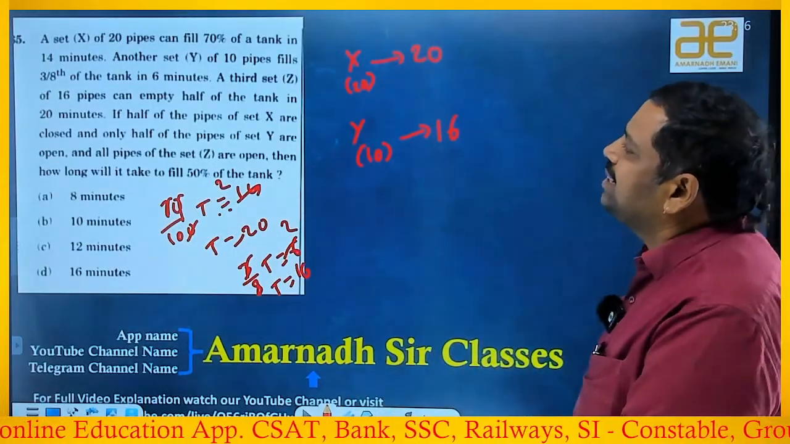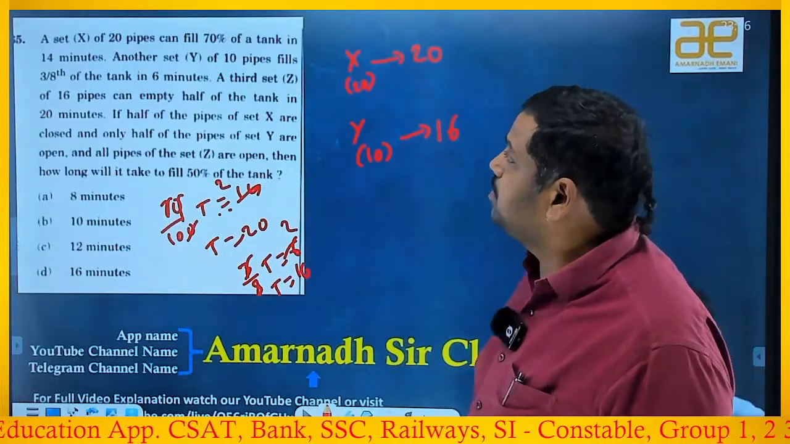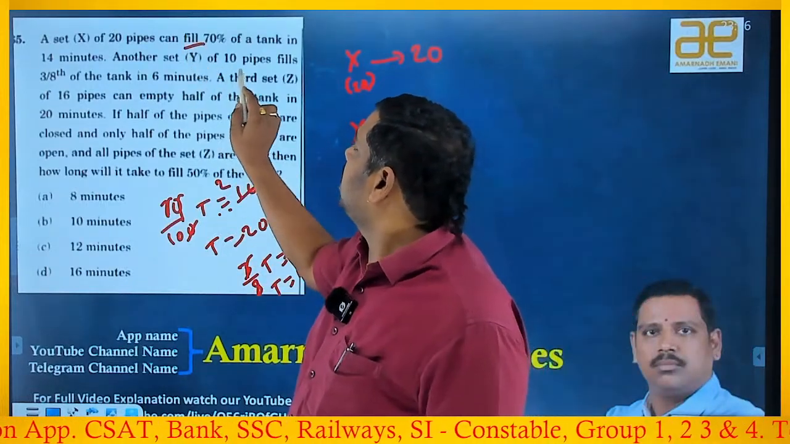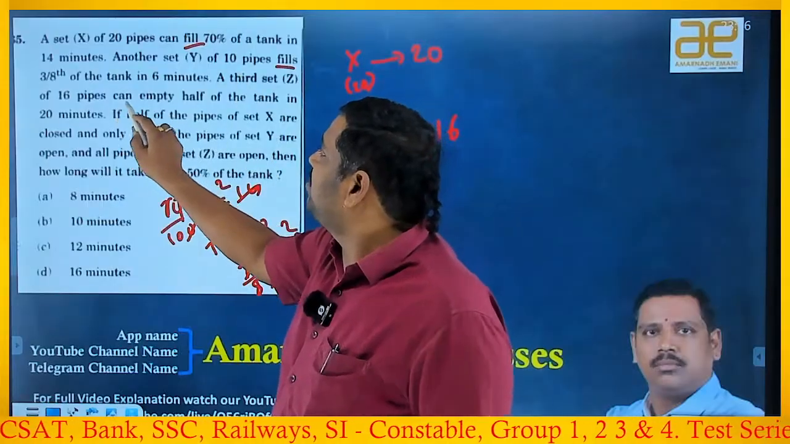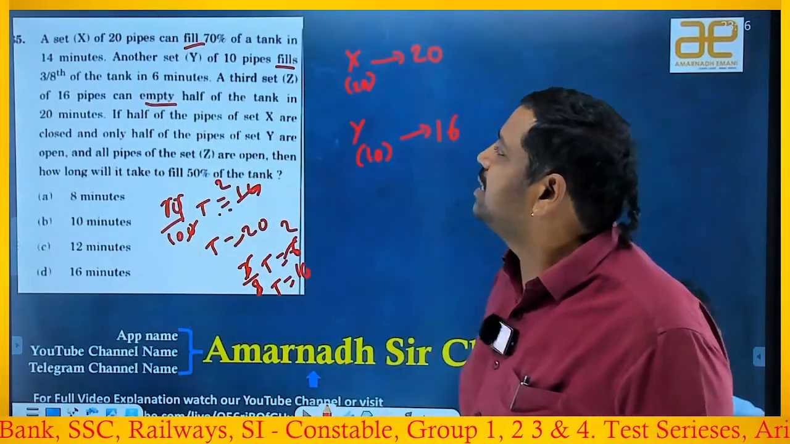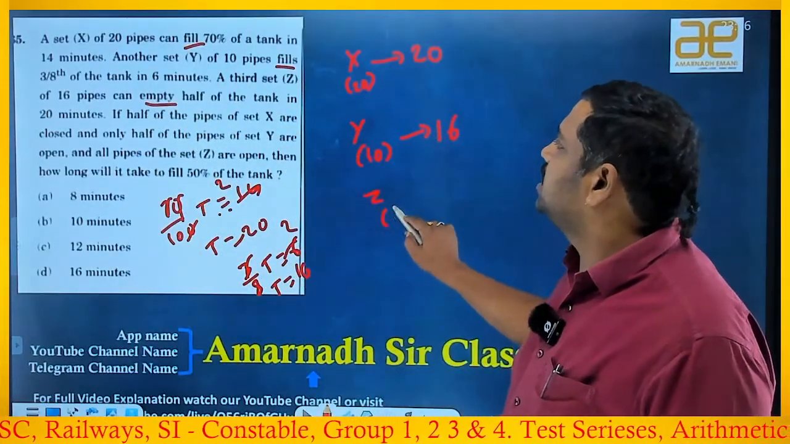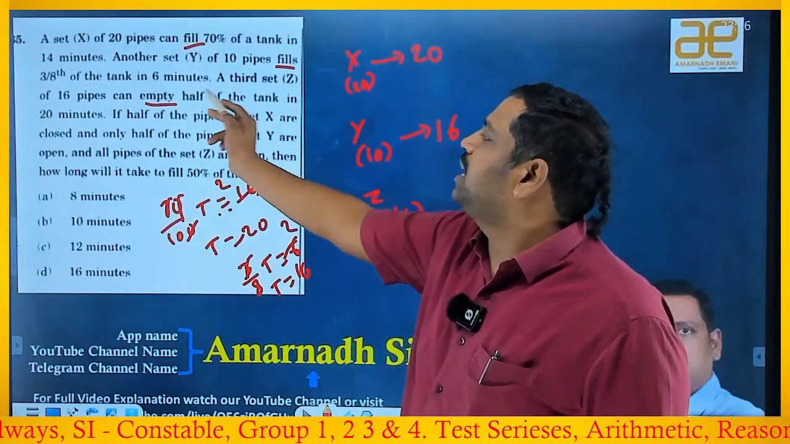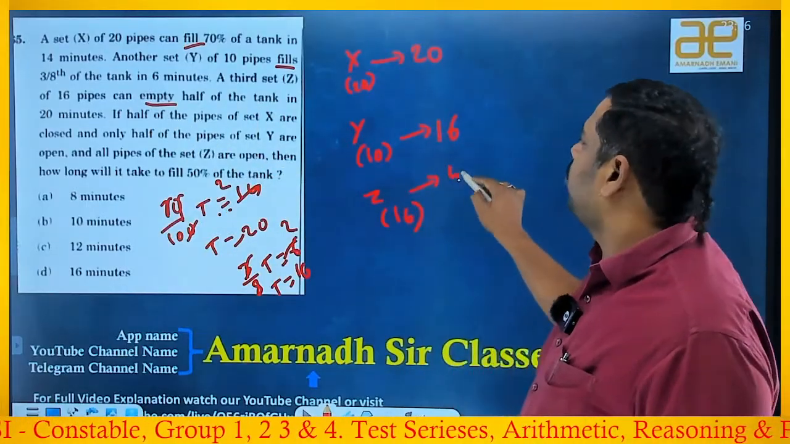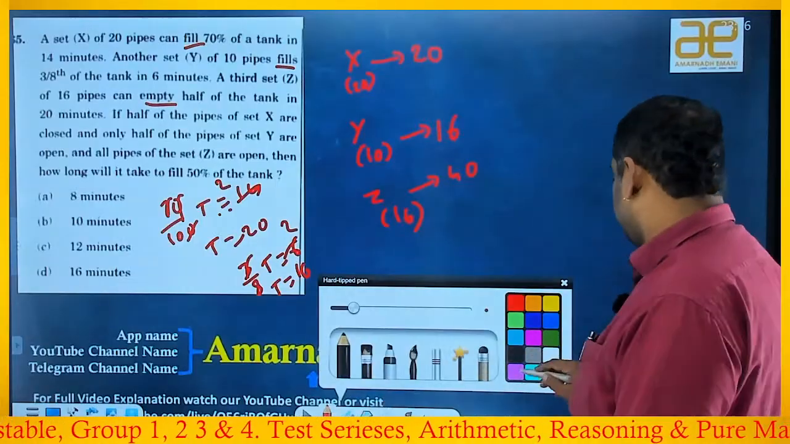Okay. A third set Z, 16 pipes. Observe that first one will fill, second one will also fill, but the third one can empty. A third set Z consists of 16 pipes, can empty half of the tank in 20 minutes, means full tank in 40 minutes. Okay.